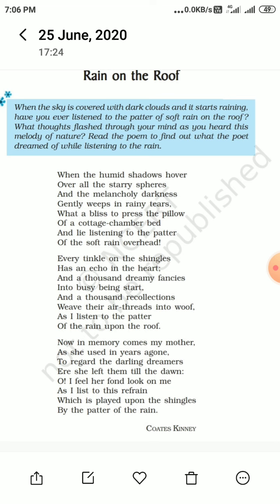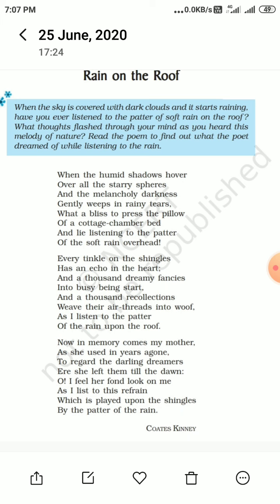Another example of alliteration is here in this line. S is being repeated. Now another line, press the pillow. Here again we have two words, press the pillow. P is being repeated again here. Then another line is lie listening. L is being repeated here. Press the pillow, P is being repeated, lie listening, L is being repeated. So we have here alliteration figure of speech.